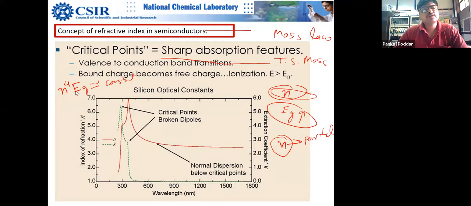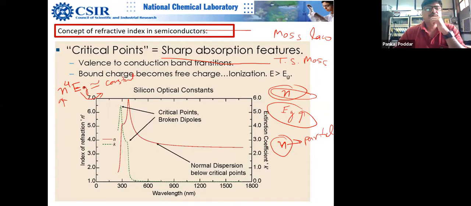I was trying to see if there is any physics behind it, because these two things are not directly coupled. n is coupled with the polarizability of the atom, how you can move the atoms, and Eg is related to your band picture, where n is not necessarily. n will get affected, but not that directly.